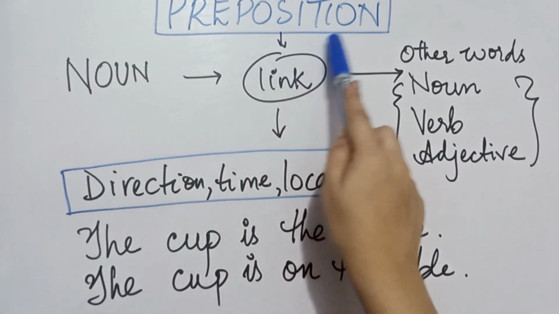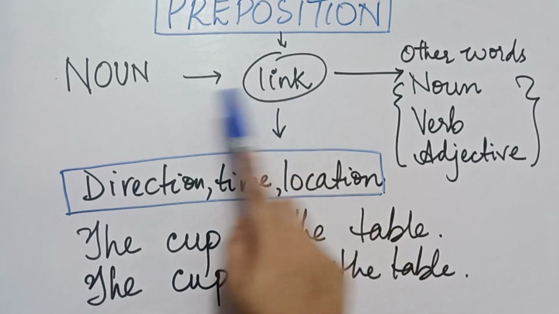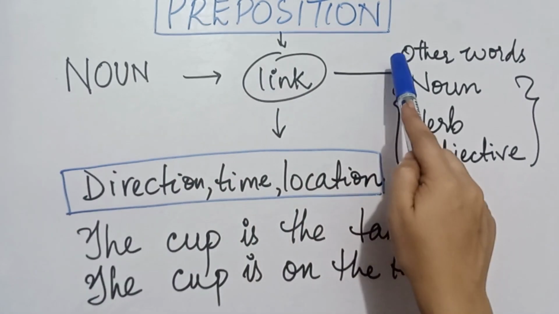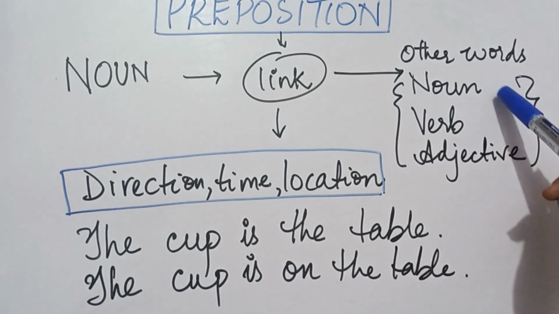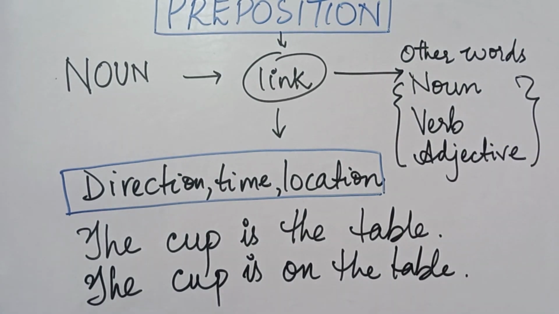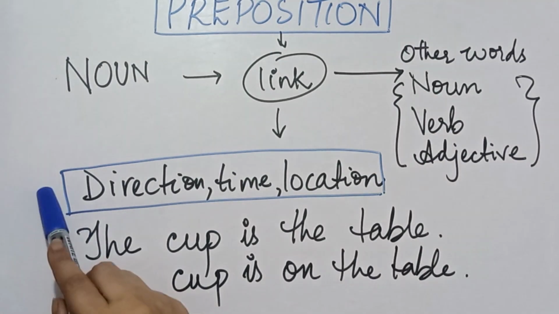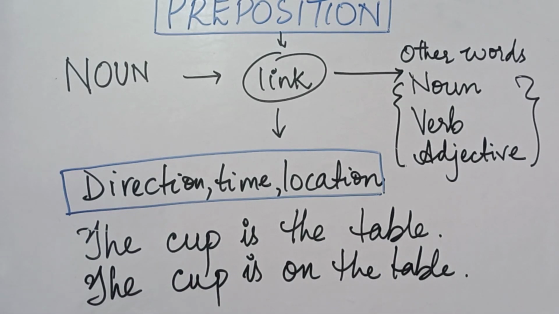Our next type is preposition. What is a preposition? Preposition is a word which links a noun to other words in a sentence. The other words, what are the other words? The other words would be a noun, a verb, or an adjective. So it also denotes a direction, time, or location of the other words. Let me explain you with an example.